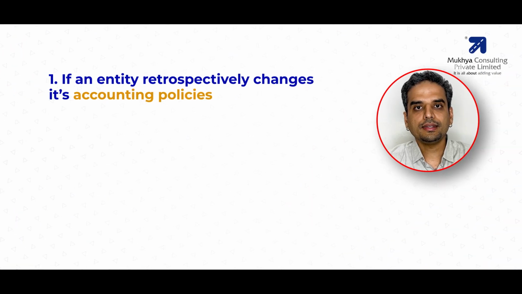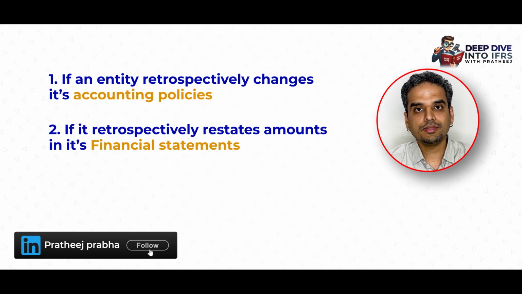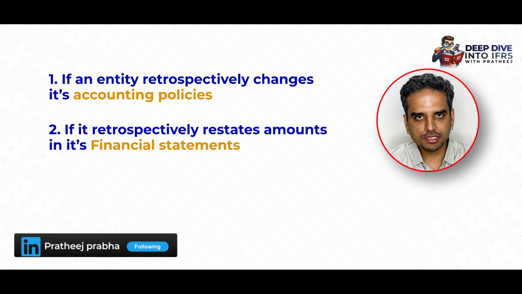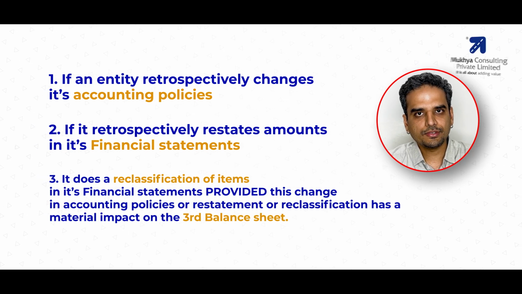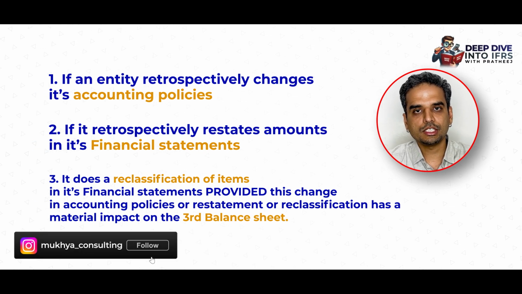So when does an entity need to prepare a third balance sheet? There are three situations. If an entity retrospectively changes its accounting policies, or if it retrospectively restates the amounts in its financial statements, or an entity does a reclassification of items in financial statements, provided this change in accounting policy or restatement or reclassification has a material impact on the third balance sheet.